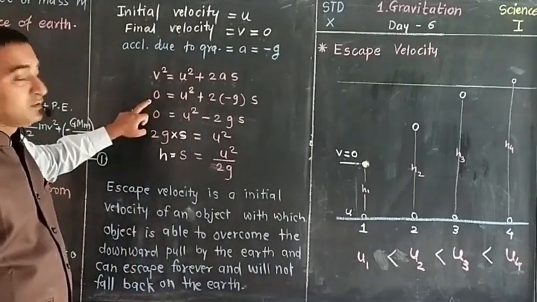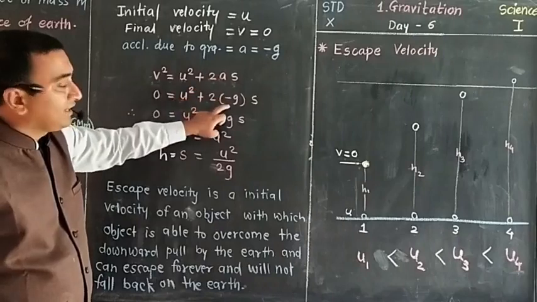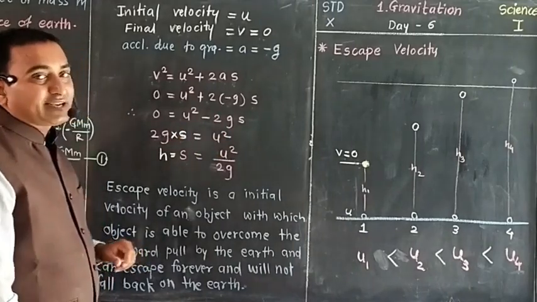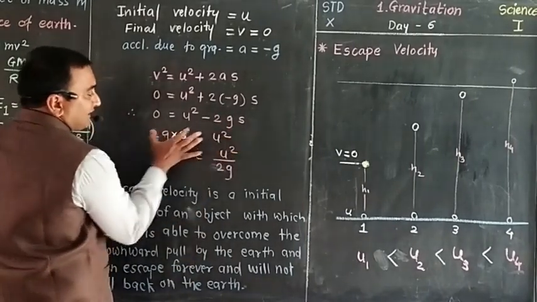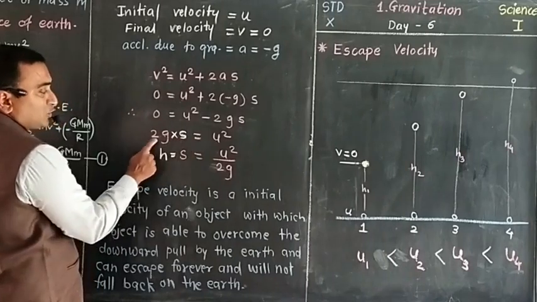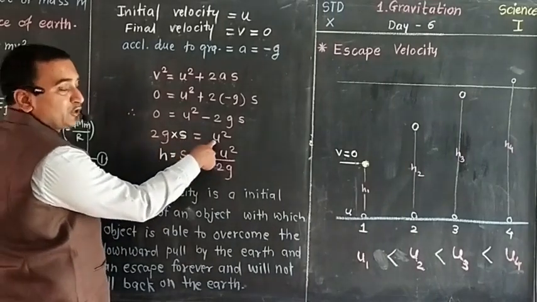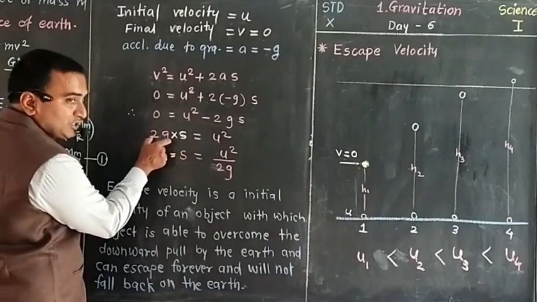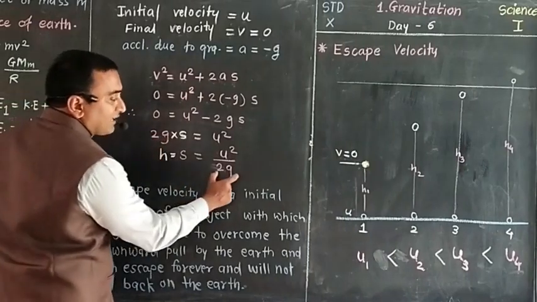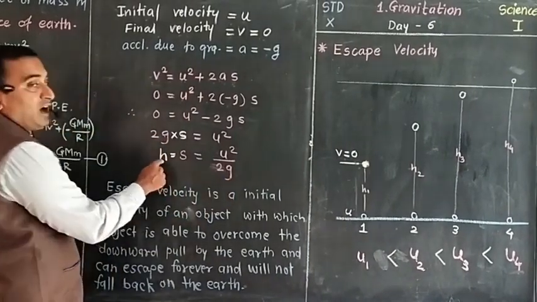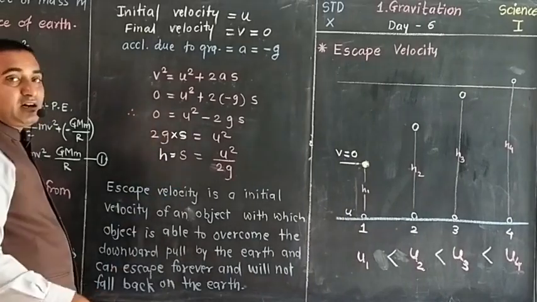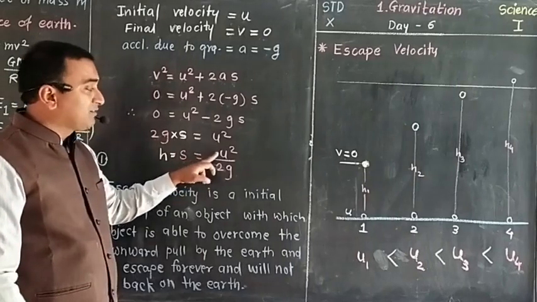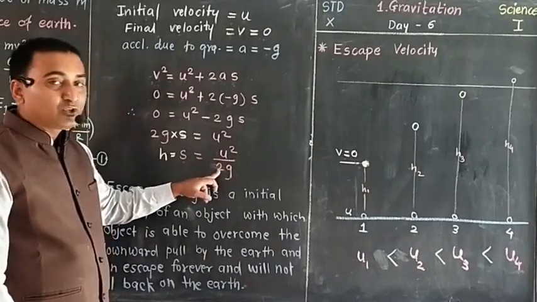So v is 0, u, a is negative g, into s. So here 0 equals u square minus 2gs we are getting. If we carry negative 2gs to the left side, it will become positive. So 2g into s is equal to u square. Now we want to find the value of s. So s is equal to u square by 2g, which is for multiplication, it will carry for division. So finally, the height gained by that object, or the displacement between the initial position and final position of the stone, can be given by u square divided by 2g.